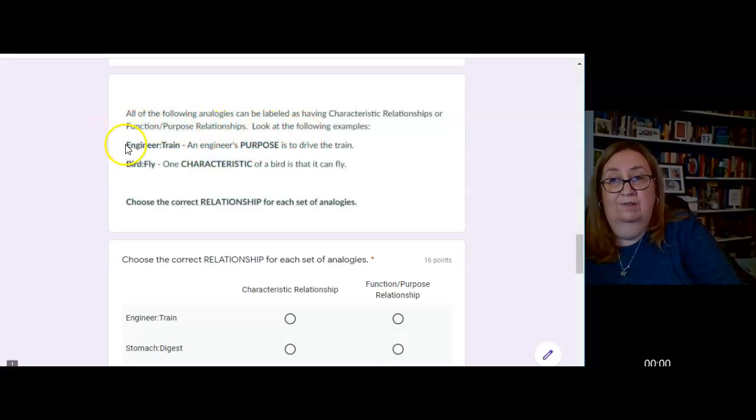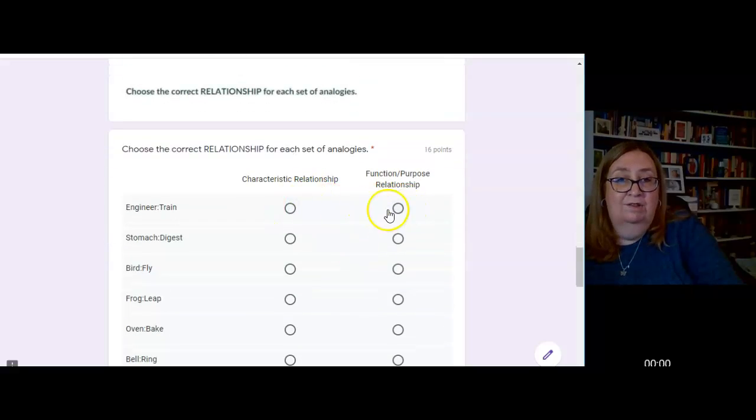Look at these examples. Engineer is to train. An engineer's purpose is to drive the train. That's purpose or function. Bird is to fly. One characteristic of a bird is that it can fly. So for these, you have a 1 in 2 chance here of getting it right. This is 16 points for this question or this set of questions.